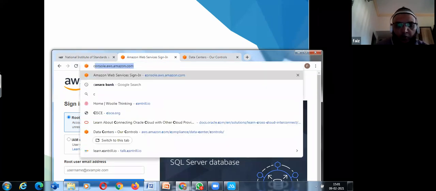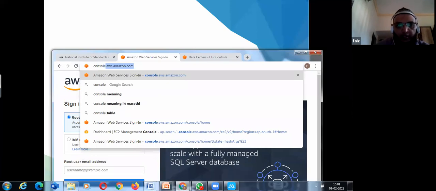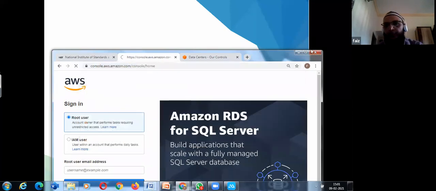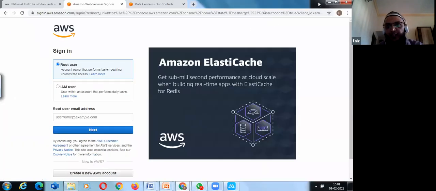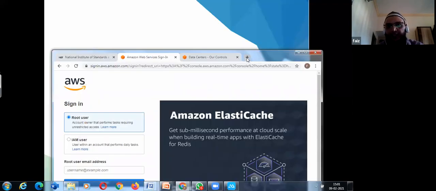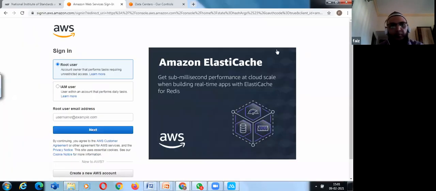So what I have done is I'll go to console.amazon. Yesterday I explained that you go to the free tier part to create an account. Once you create an account in free tier, you'll get a login name and password, and you will have access to this login. It will ask you to log in.